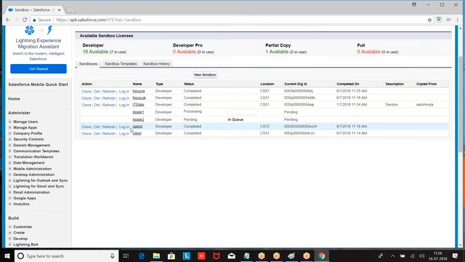Right? So from where are we creating the sandbox? From the production we are creating. When you are creating the sandbox, whatever we have in the production, the same copy will be coming to the sandbox. Now look at this example. I have created a sandbox called Feroz QA on which date? 9th of this month.